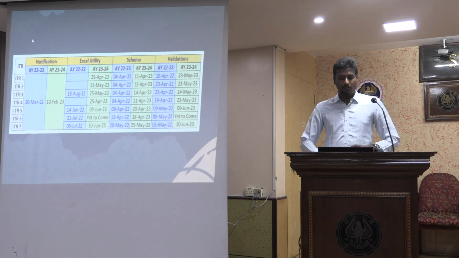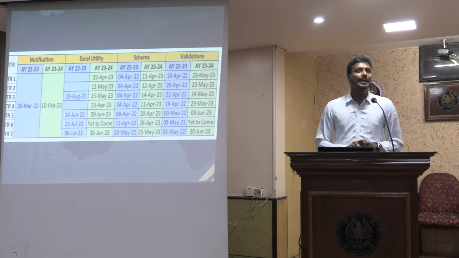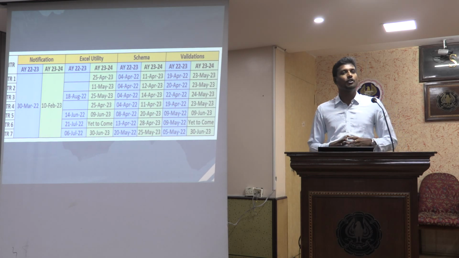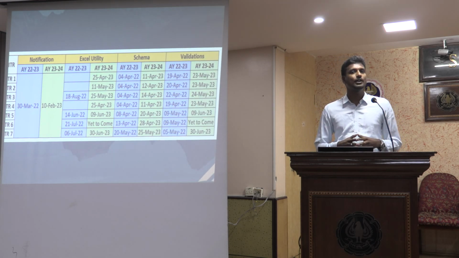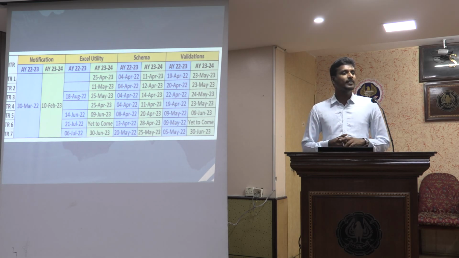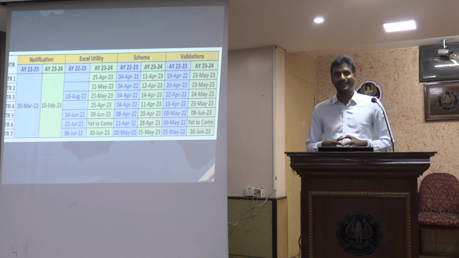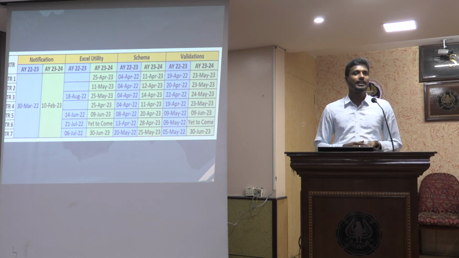If I quickly showcase the comparative dates on which the ITR was notified for the previous assessment year, that is assessment year 22-23 and assessment year 23-24, just for information. Last year we saw that the notification of ITRs came only on 30th March 2022 at the end of the financial year.